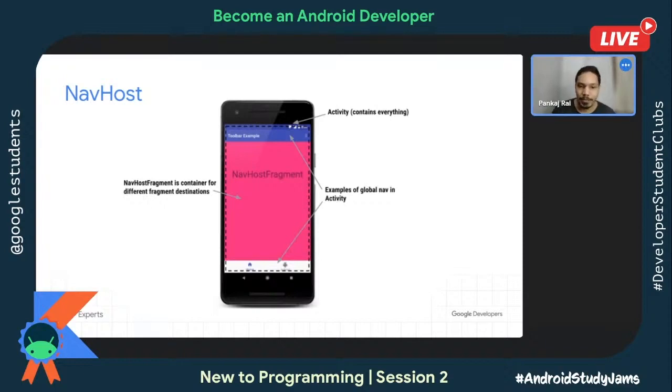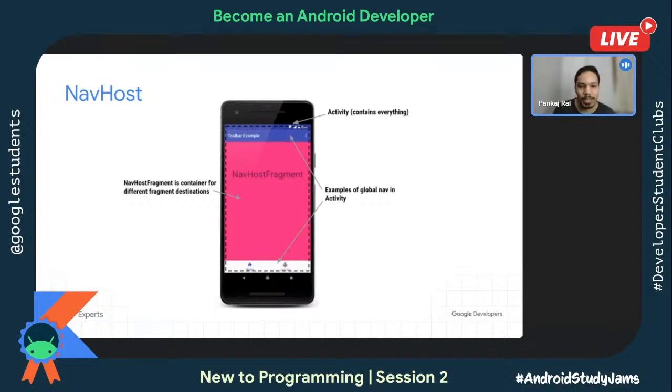Like in this case, at the bottom we have the menu options, home and some other option. When the user clicks on that, we show that particular option. If the user clicks on another menu option, we show something else. That option at the bottom is called the bottom navigation bar.